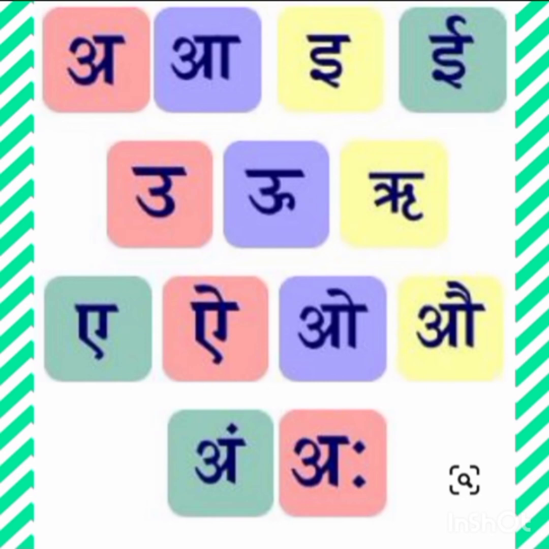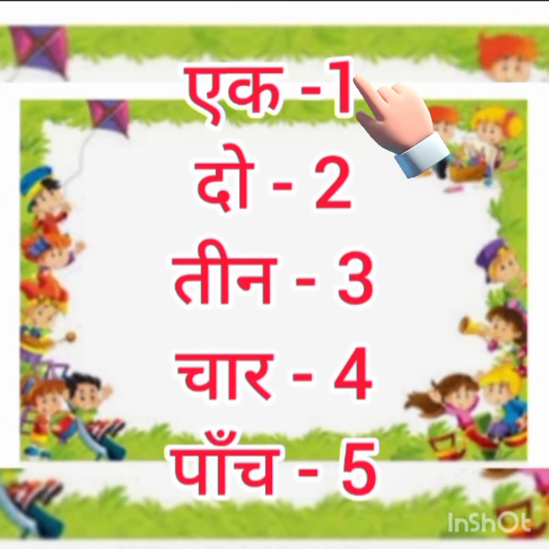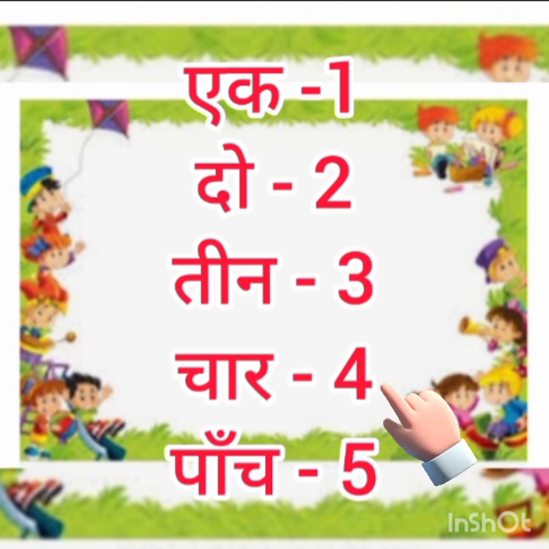E, e, u, u, ear, a, I, o, au, aha. Okay, then we learned 1, 2, 3, 4, 5. Once again, 1, 2, 3, 4, 5.